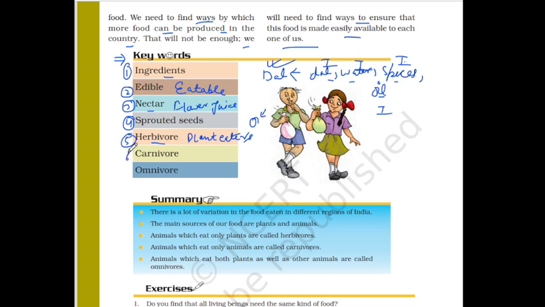Next is your carnivores. Carnivores are the meat eaters, those organisms which depend on other animals for their food needs, or which survive on the meat of other animals, are known as carnivores. Then comes the last one. What is omnivores, student? Those organisms which feed both on plants as well as animal products are known as omnivores, right? They are plant as well as meat eaters.